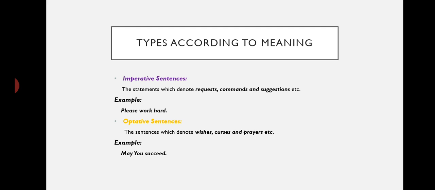The next category is that of optative sentences. The optative sentences are the statements which denote wishes, curses, and prayers. So these wider categories come under optative sentences. For example, may you succeed. Now, this sentence is an optative one.